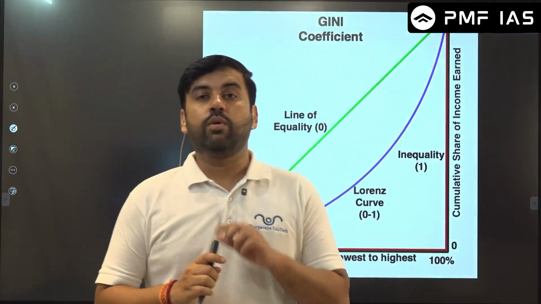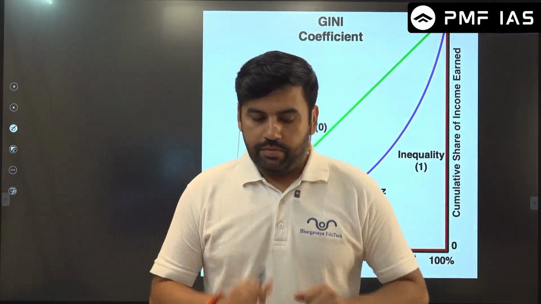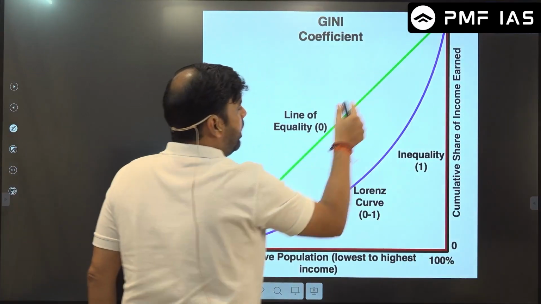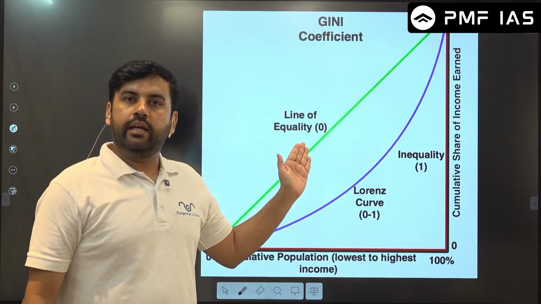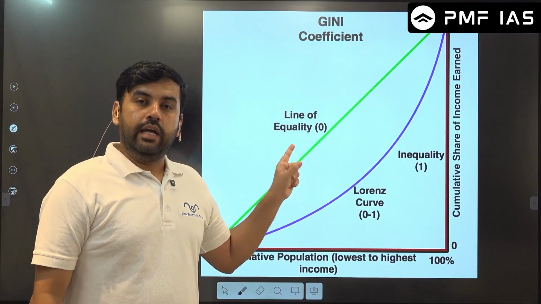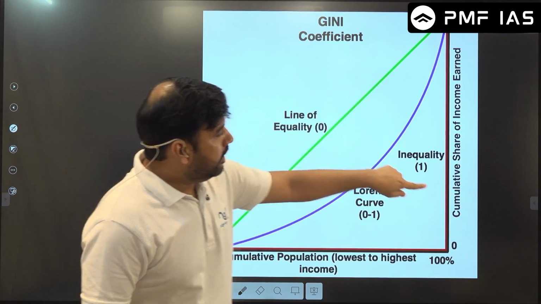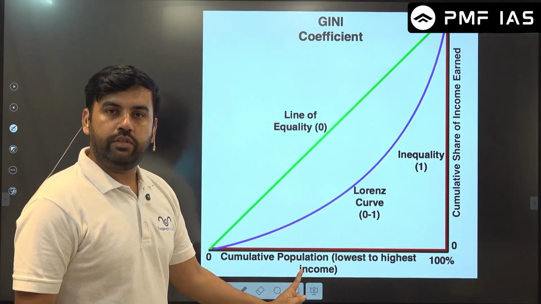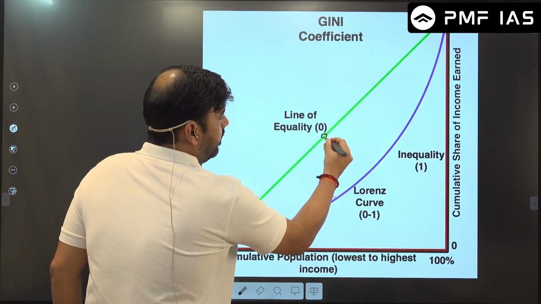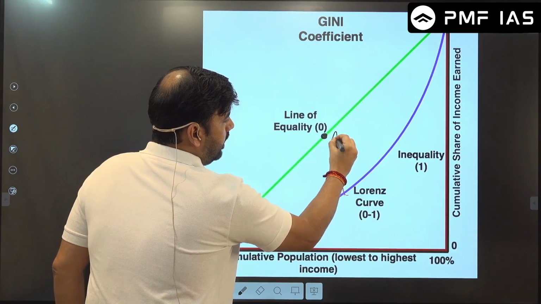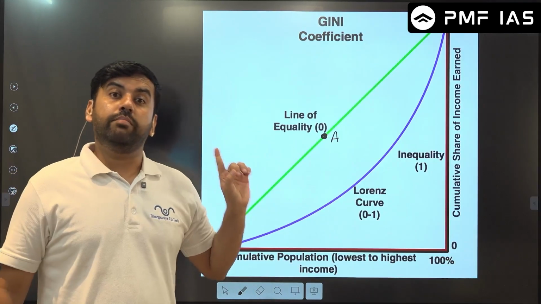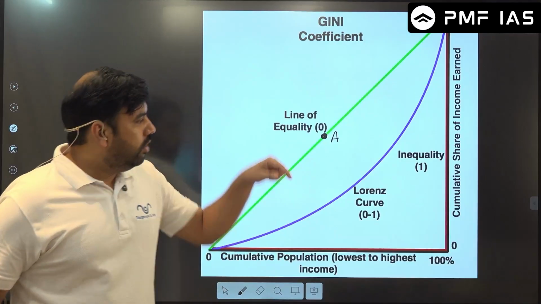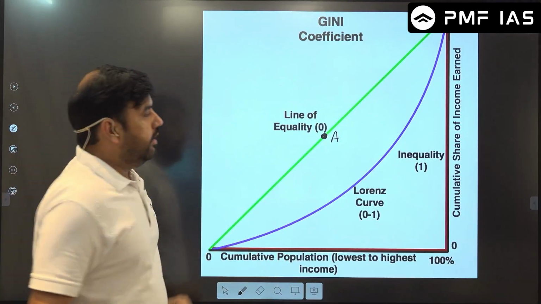Now, let's understand what the Gini coefficient and the Lorenz curve are. Assume that this green line that you see over here is the line of equality. Line of equality means the cumulative share of income earned against the cumulative population. So let's say we are at this particular point. This point is point A on this green line. This is the line of perfect equality. Everyone is equal.